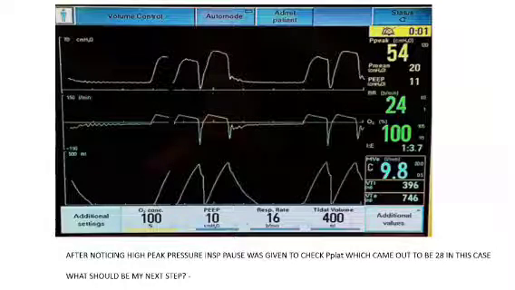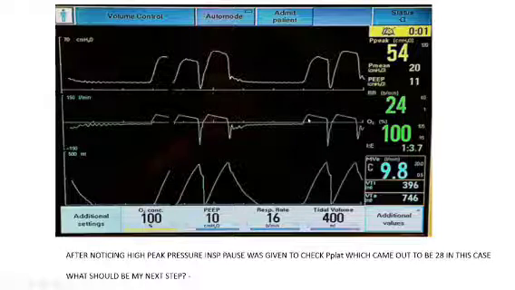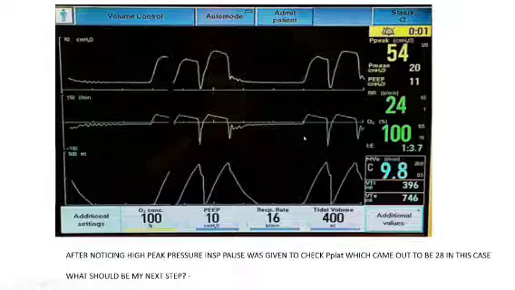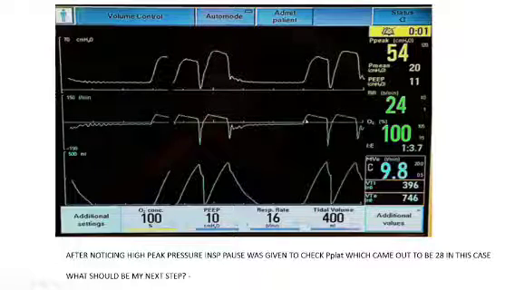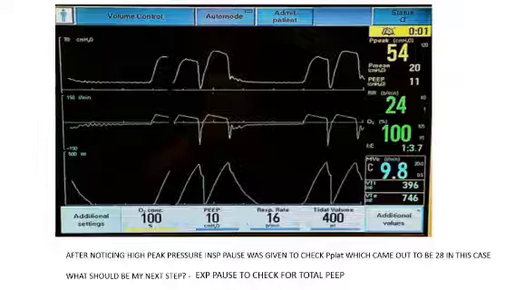As I already explained, if we are dealing with a resistance problem, we should go for an expiratory pause. Just look at his flow versus time scalar. My patient is not fully exhaling. He's having some type of auto PEEP, as we can see here. It is not going till baseline. So if I'm dealing with a resistance problem, my next step is an expiratory pause to check the total PEEP.